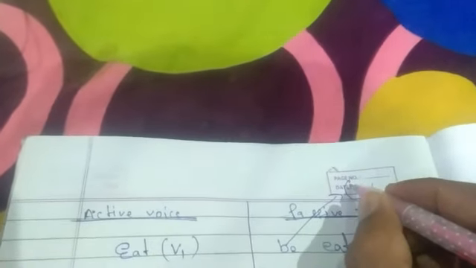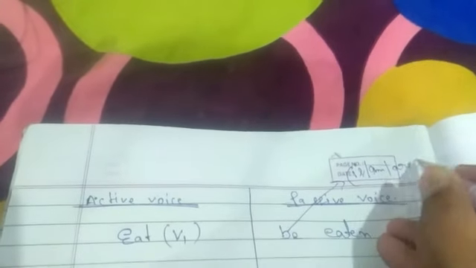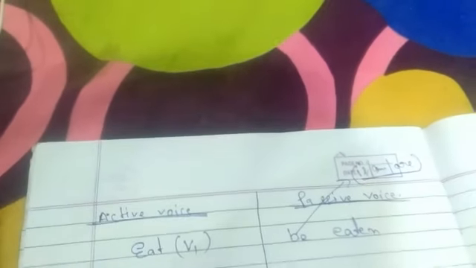Okay? So this way we will write it down. And for our help we will write here V1. Got it? Then in passive voice what will we write? Be eaten. And students, I was saying, in place of be, we will understand it. Be means what? Be means is, am and are.